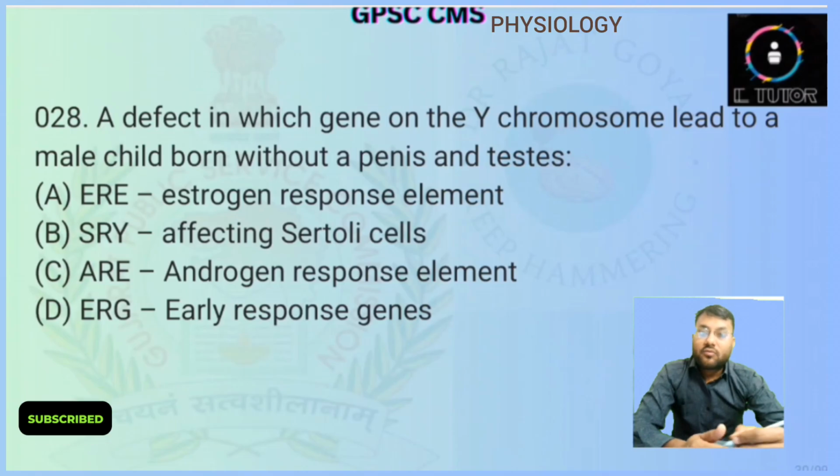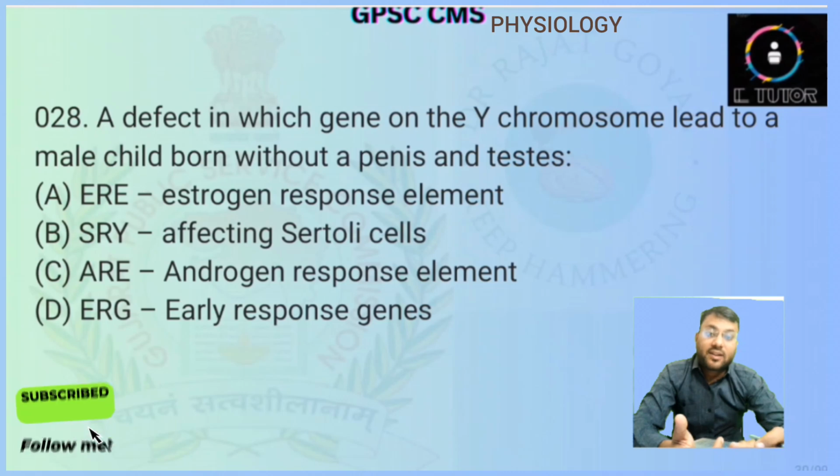A defect in which gene of the Y chromosome leads to male child born without penis and testes. So we know that for the male child born without penis and testes, generally the SRY gene on the Y chromosome is defective.